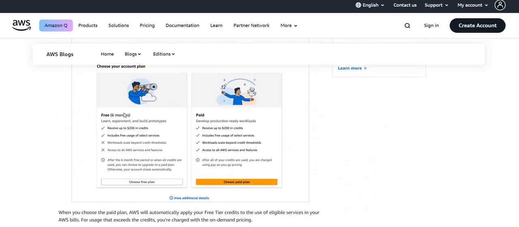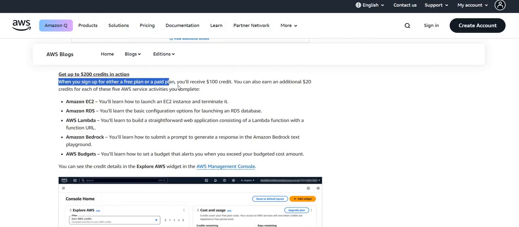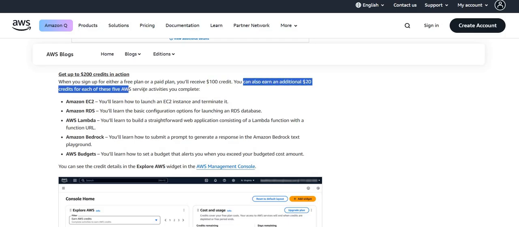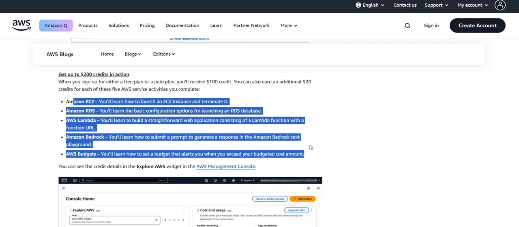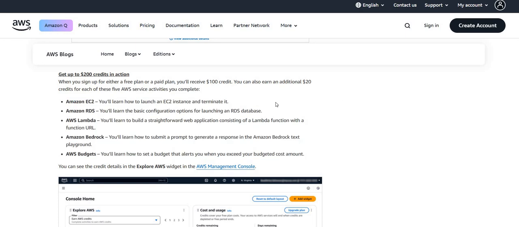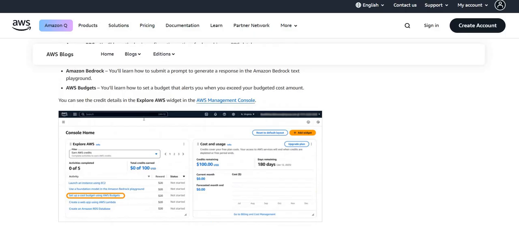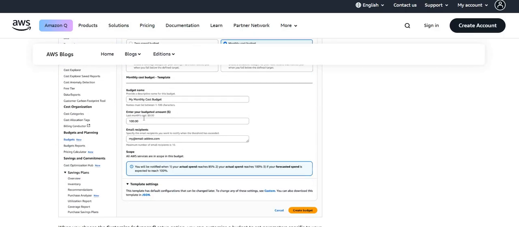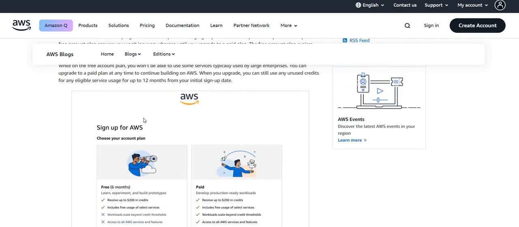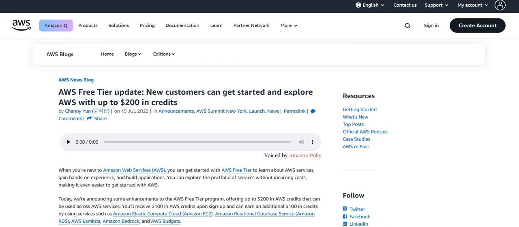If I scroll down, you can see that when you sign up for free, you will get a $100 credit, but you can also earn an additional $20 credit for each of these five AWS services. So for Amazon EC2, if you just launch and terminate usage, you will get an additional $20. RDS, the database, you will get another $20. Same with Lambda, Bedrock, and Budgets. So if you have used all these five features with the free credit, an additional $100 credit will be given to your account, and based on that you can use your AWS service management console. So that was the case.